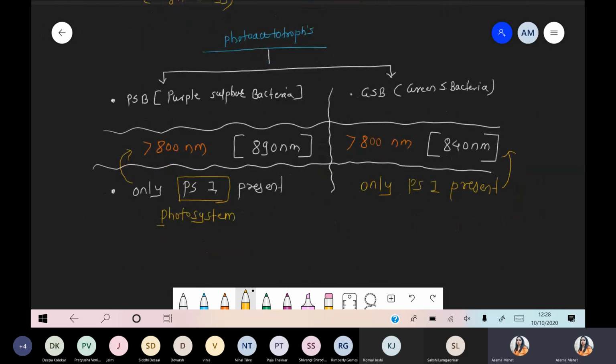While when we compare this with plants, they have two photosystems, photosystem 1 as well as photosystem 2. The detailed part about those systems we will discuss in the photosynthesis chapter. But please remember, the bacteria involved in photosynthesis, the photoautotrophs, have only one type of photosystem, and whatever reaction center or pigments are responsible for photosynthesis, all those pigments absorb wavelengths of more than 800 nanometer. Got it? Is this point clear, everyone? Can you understand these two points?